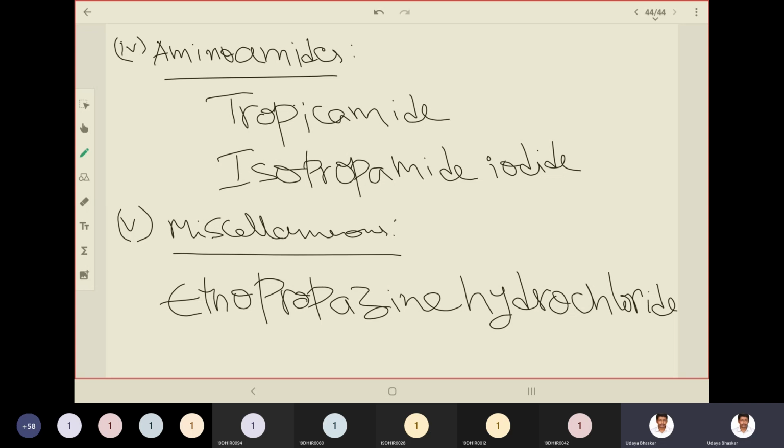Ethopropazine is miscellaneous, meaning other drugs that do not belong to the above four categories.